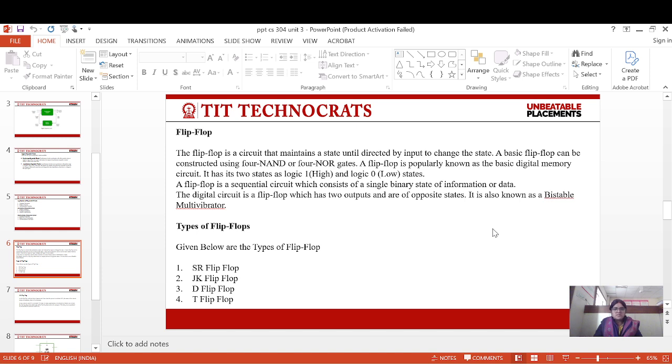A flip-flop is a sequential circuit which stores a single binary state of information or data. The digital circuit has two outputs which are of opposite states. It is also known as a bistable multivibrator. Types of flip-flop: SR flip-flop, JK flip-flop, D flip-flop, and T flip-flop.